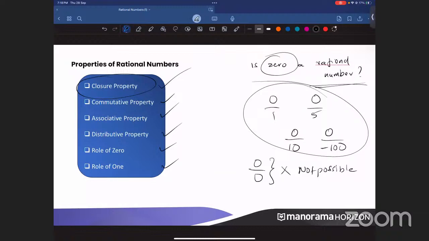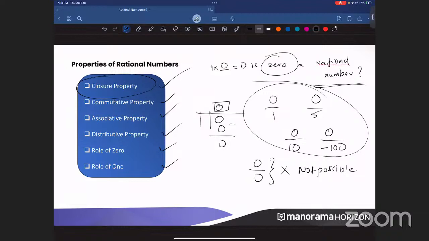Why? Because when you divide 0 by 1, 1 into what number is 0? 1 into 0 is 0. So what about the quotient? It is 0 itself, right? So when you do normal division, 0 by 1, the quotient will be 0 itself, Isabel.